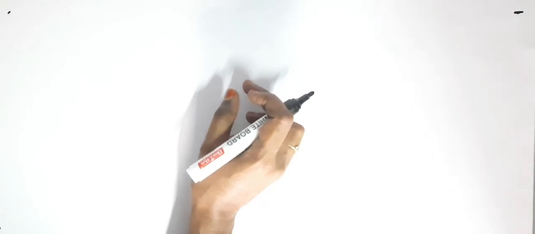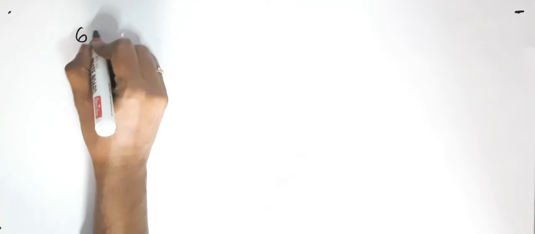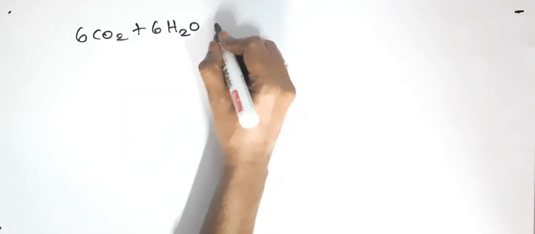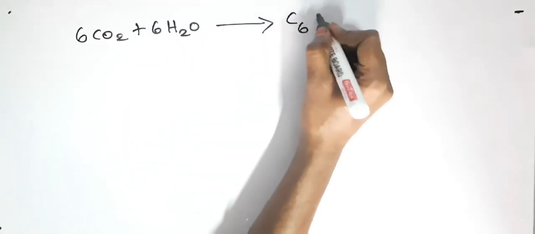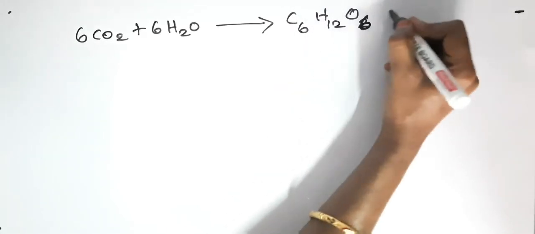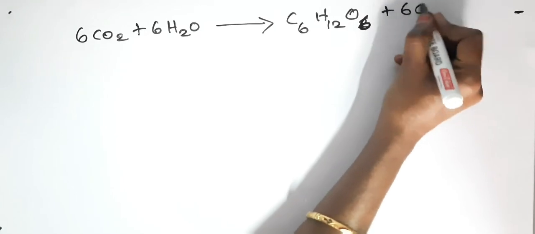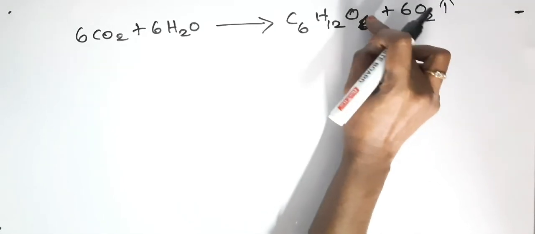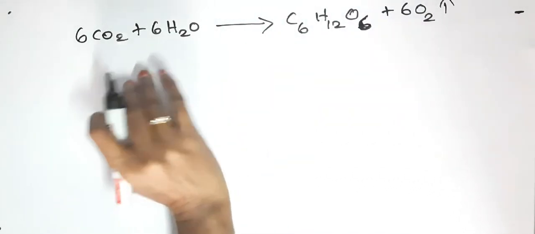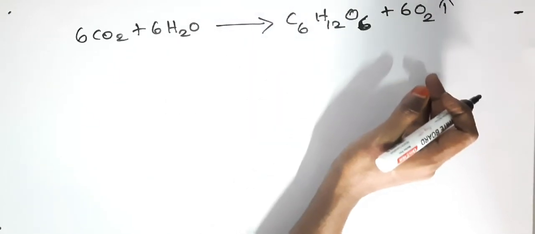So we know that photosynthesis means conversion of inorganic substances into organic substances. So we can write a chemical equation for photosynthesis like this: 6CO2 plus 6H2O gives C6H12O6 plus 6O2. So this is the equation for photosynthesis.